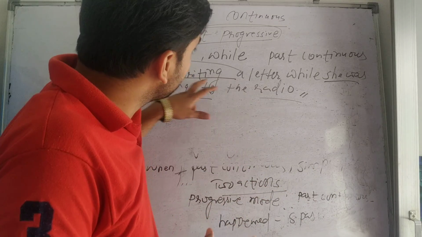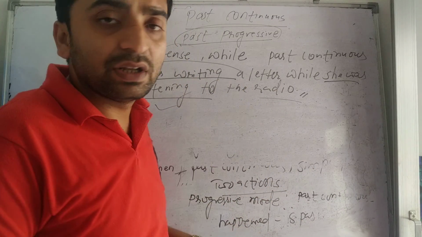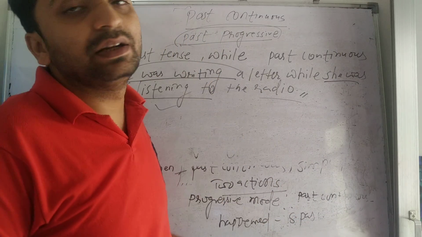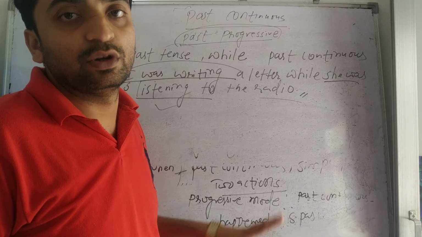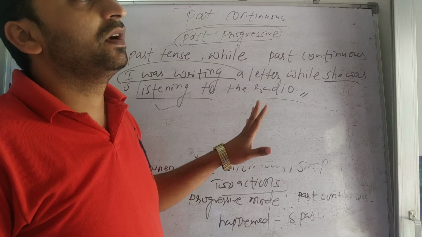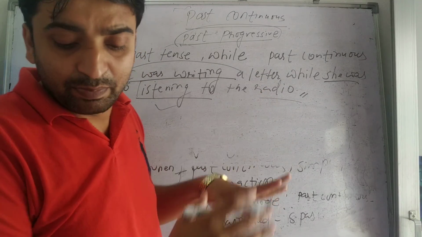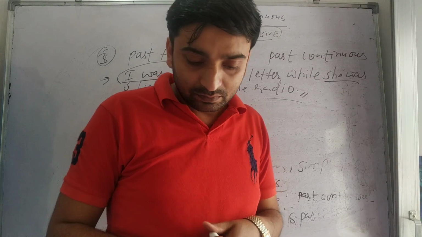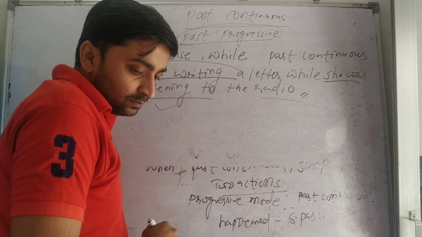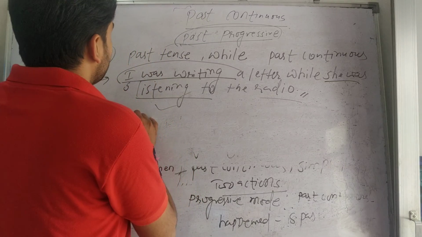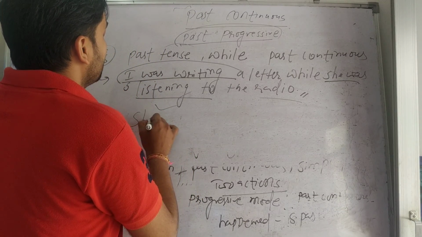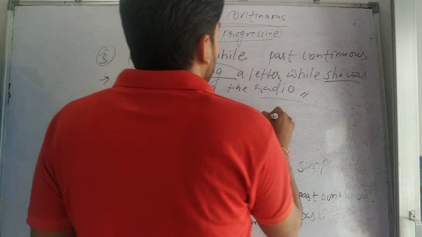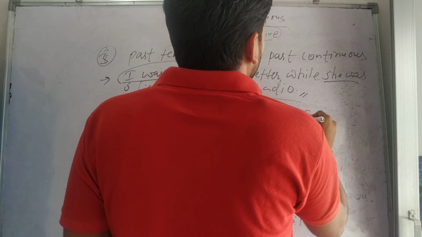So here, I was writing a letter and she was listening to the radio. Listening to the radio is also a progressive action. So both are written in past continuous tense. So don't be confused. You must understand the circumstances of the actions. Like, she was cooking while I was bathing.